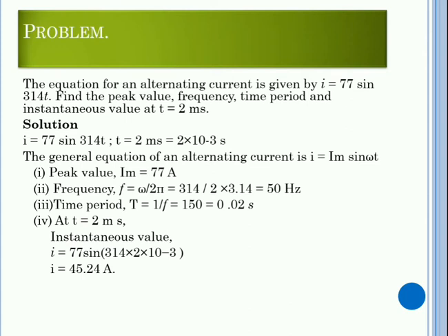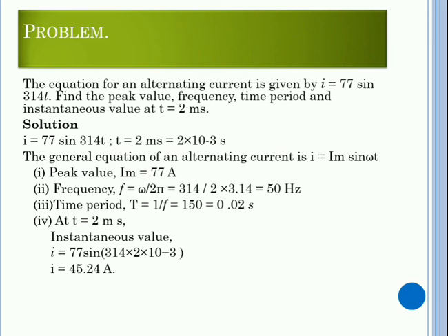So for the peak value, generally we follow the equation of alternating current, which is I is equal to Im sin omega t, where Im is equal to the maximum value of the current. Since it varies sinusoidally, we write sin omega t. So I will be maximum when sin omega t is 1, since you all know sin varies from 0 to 1. So the peak value is equal to 77 amperes.